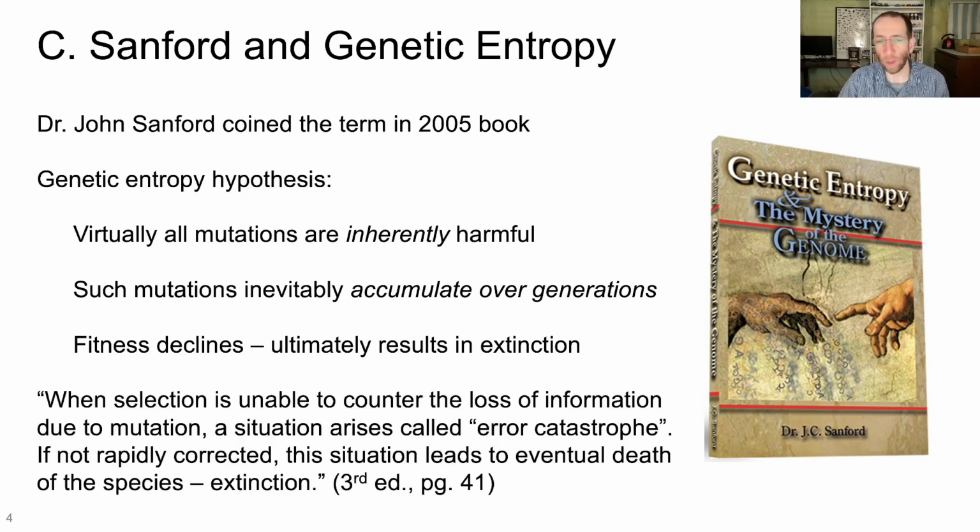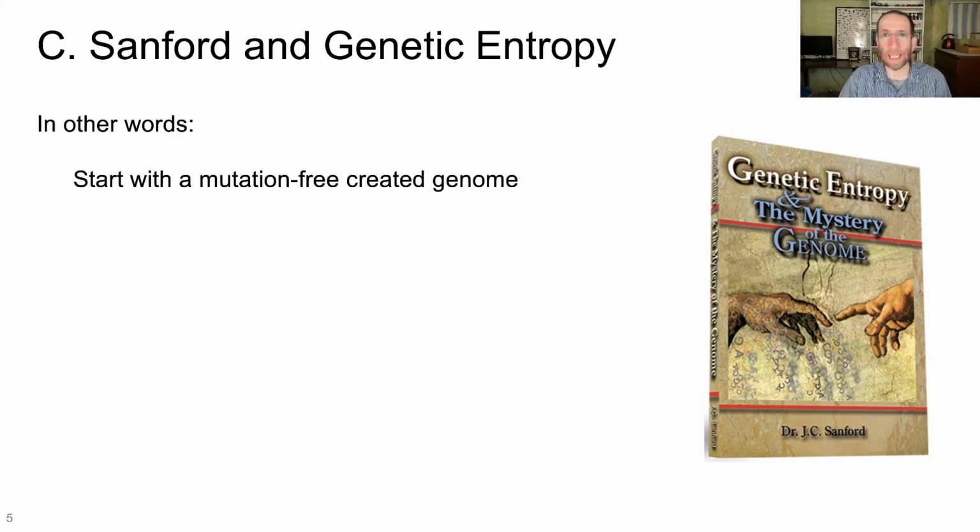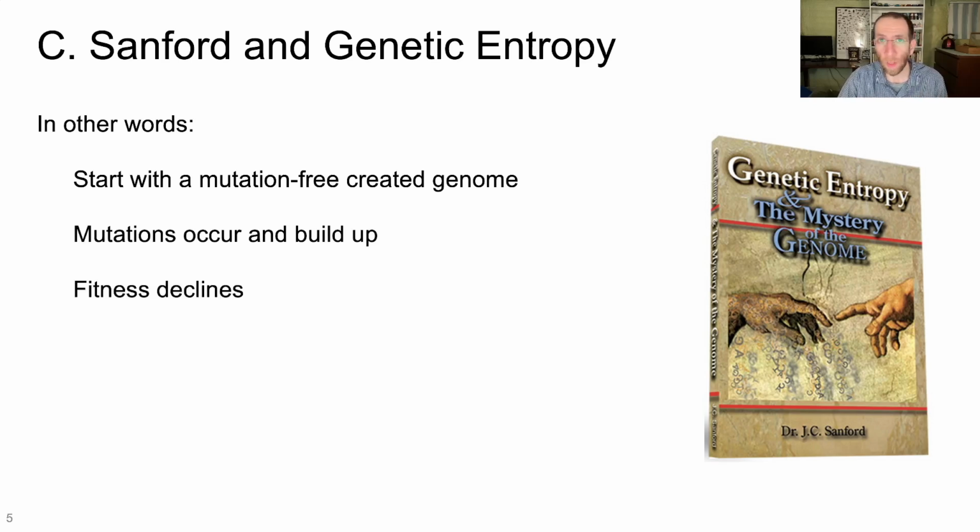He says, when selection is unable to counter the loss of information due to mutation, a situation arises called error catastrophe. If not rapidly corrected, this situation leads to eventual death of the species, extinction. In other words, if we were to simplify this a bit, the idea with genetic entropy is that you start with a mutation-free created genome. Mutations occur and accumulate because there's no way to get rid of them. This causes fitness to decline, and eventually extinction must result.